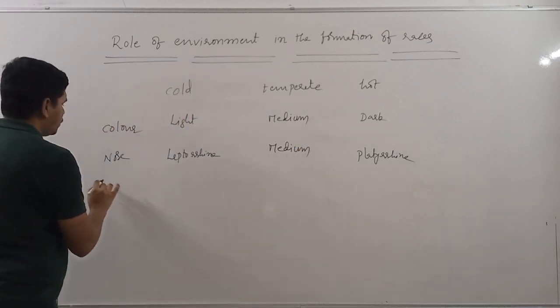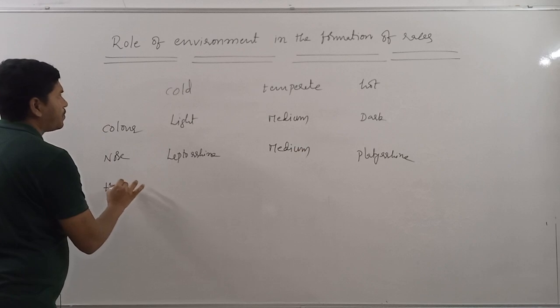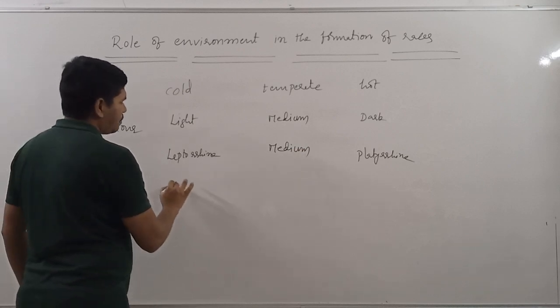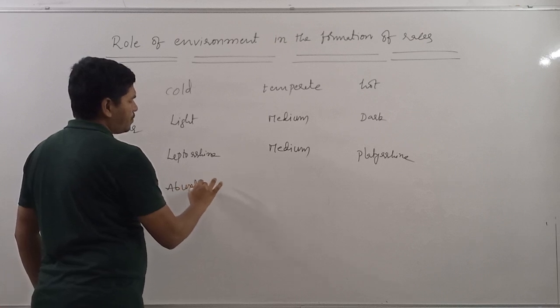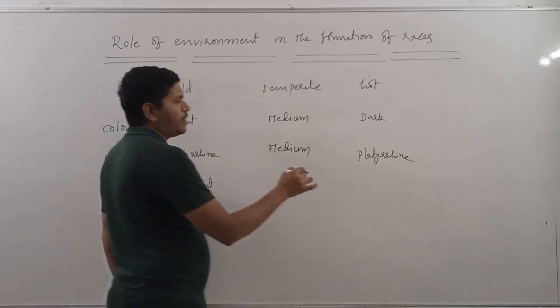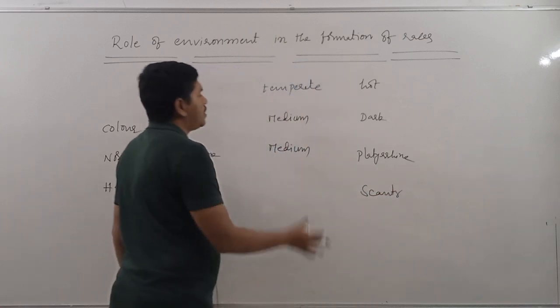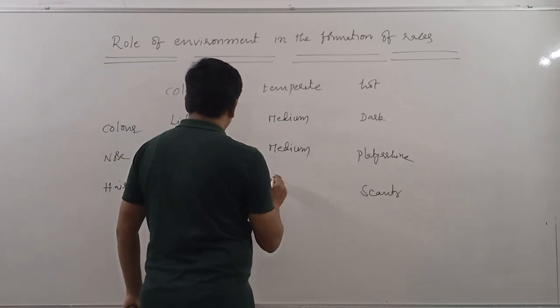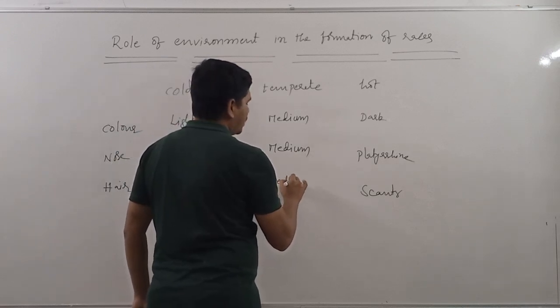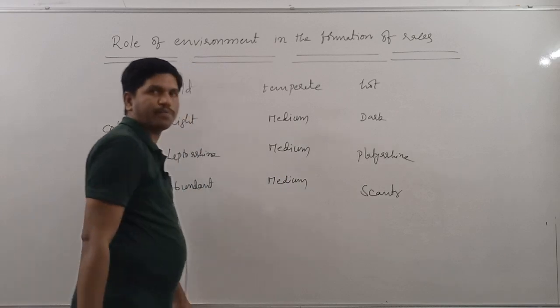With respect to hair over the body, in the cold environment, abundant hair will be there over the body. In hot environment, there will be scanty hair over the body. With respect to temperate regions, we can come across medium quantity of hair over the body.